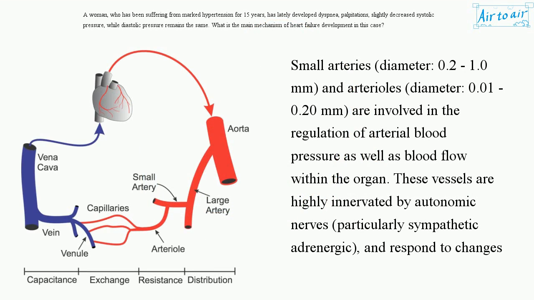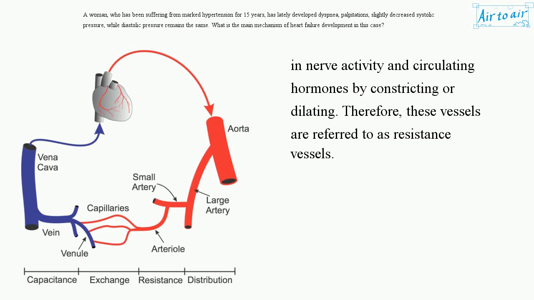Small arteries (diameter 0.2 to 1.0 mm) and arterioles (diameter 0.01 to 0.20 mm) are involved in the regulation of arterial blood pressure as well as blood flow within the organ. These vessels are highly innervated by autonomic nerves, particularly sympathetic adrenergic, and respond to changes in nerve activity and circulating hormones by constricting or dilating. Therefore, these vessels are referred to as resistance vessels.